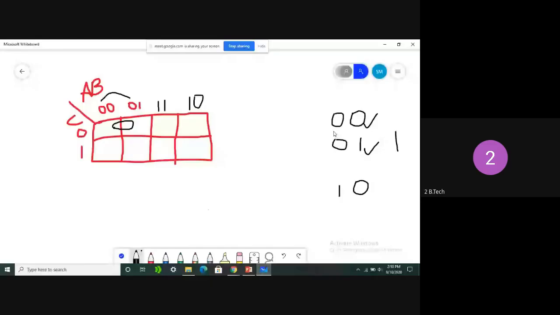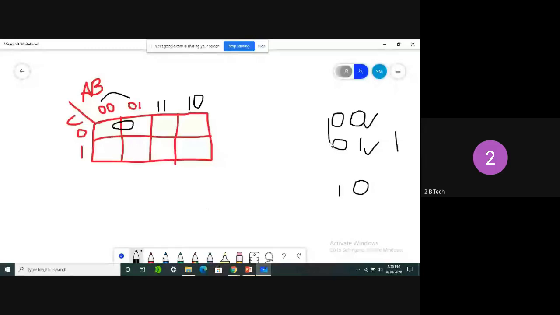So how is it satisfying? See here, in its first position it is 0, but here it is 1. So how many changes occur? One change has occurred. Clear, all of you? In the other position both are zero, so one change. So in adjacent property, in all positions only one change should occur. If two changes occur, that is not called adjacent property, adjacent cells. Clear, all of you?